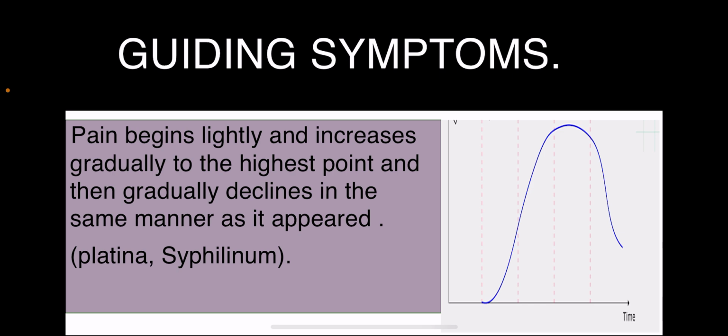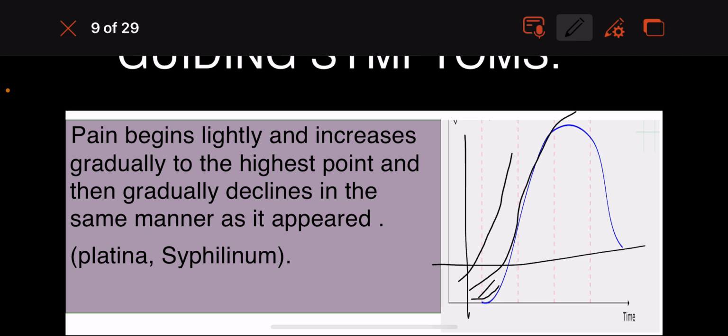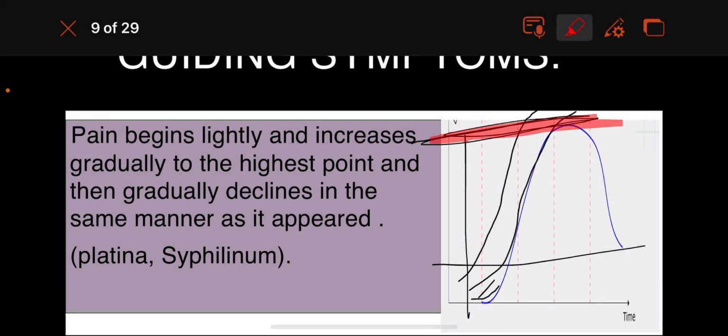The pain begins slightly and increases gradually to a highest point. That's the reason I've given you a graph so that you can understand and remember this point very clearly in your minds. You can see the pain beginning gradually, going on increasing, and reaching a highest point. Once it hits the highest point, it starts to decline gradually in the same manner as it appeared.